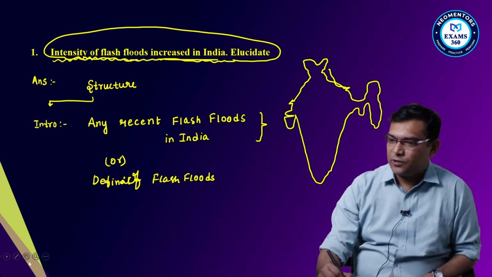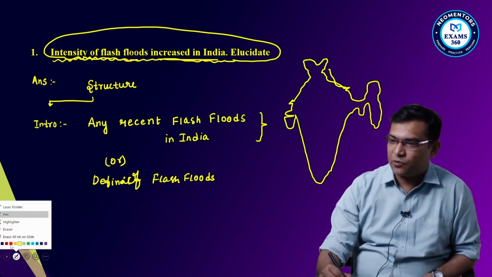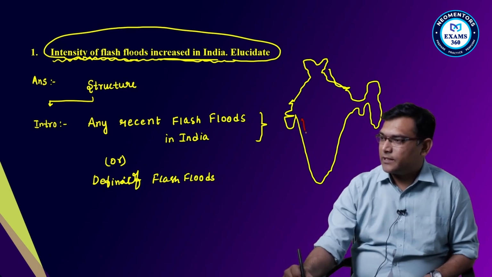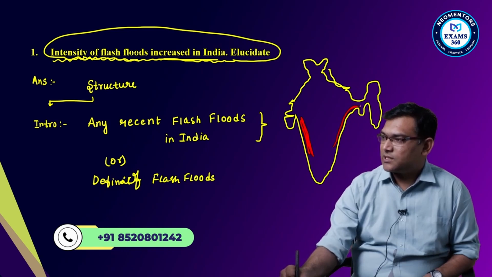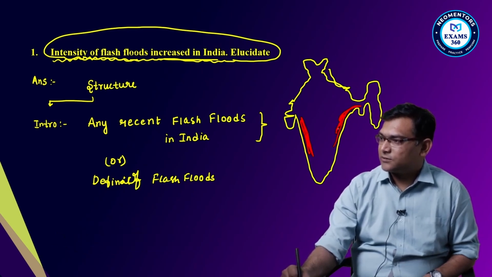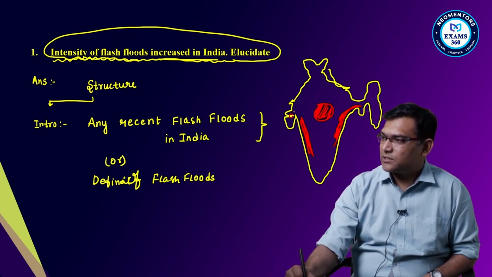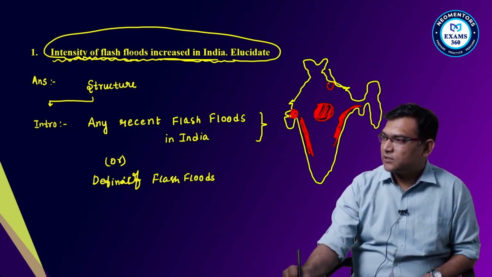Now you have to write where the flash floods occur more. Like these areas, you can just show this map that in these areas flash floods occur, these areas, and these areas, and even the northeast.